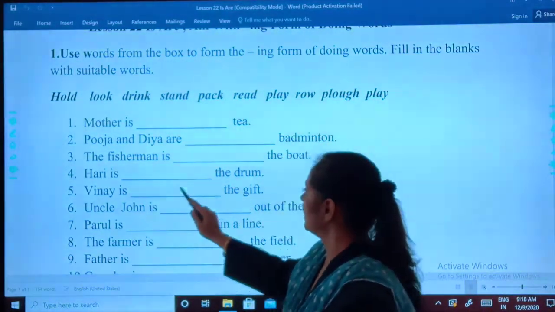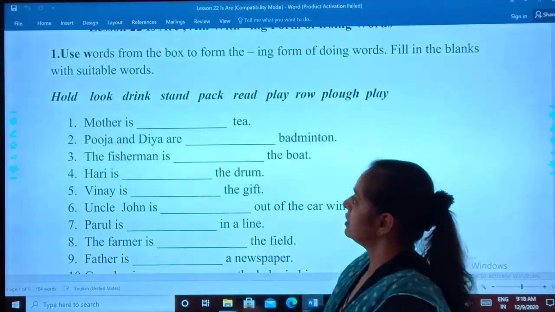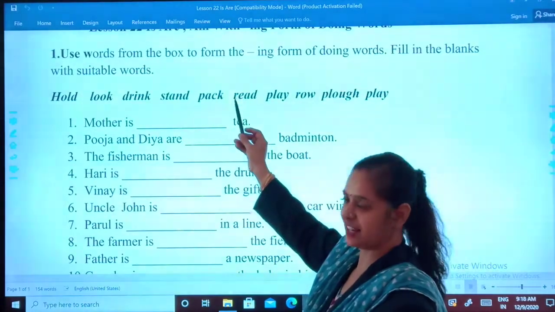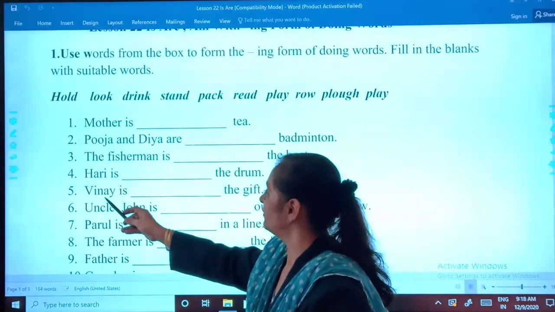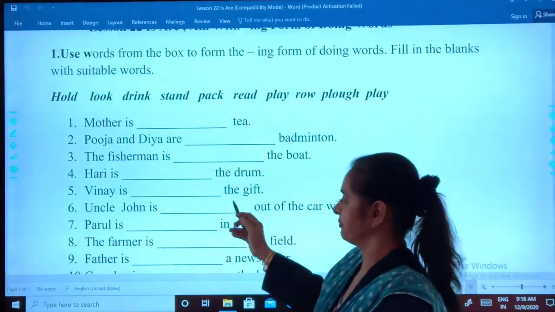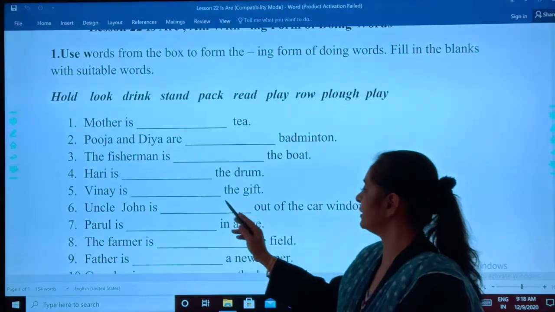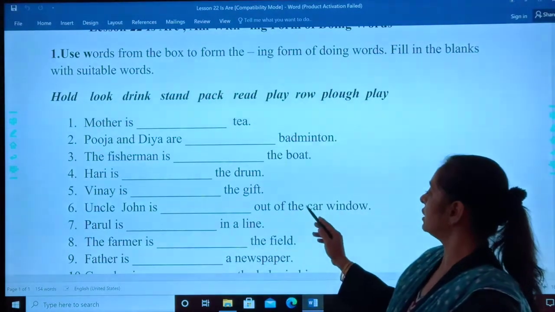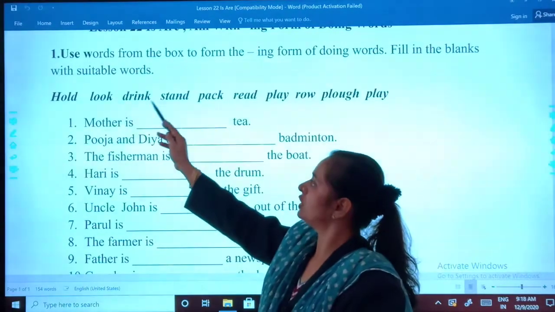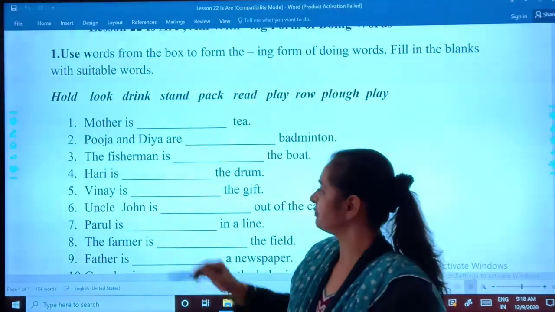Winner is dash the gift. What will it be, tell me: pack, and packing. ing added. Yes. Winner is packing the gift. Next one. Uncle John is dash out of the car window. Yes, tell me. Look, and what will come, looking, what do you add here?